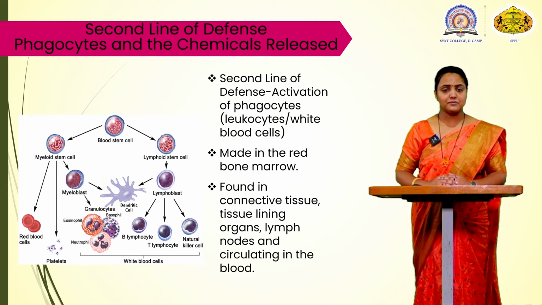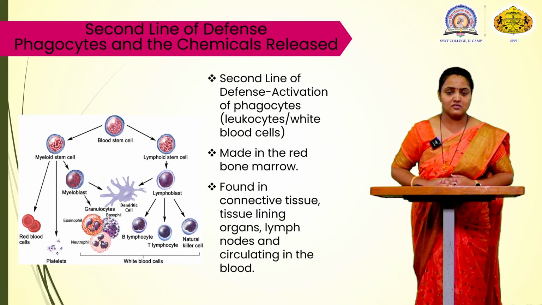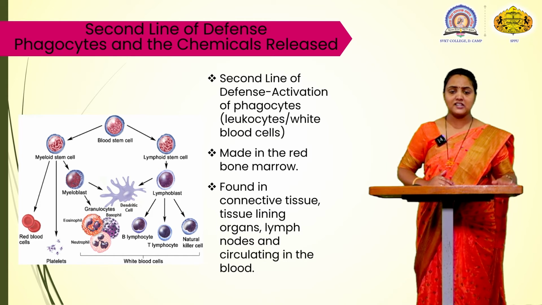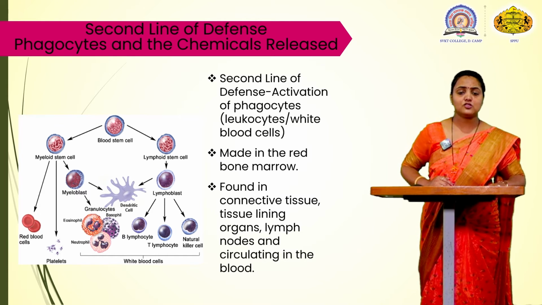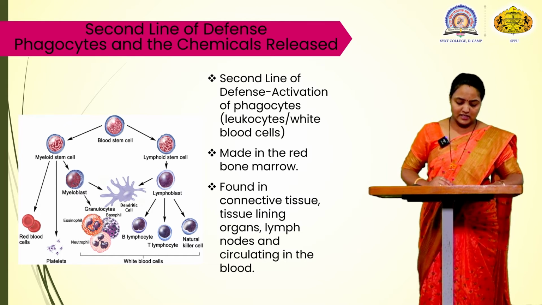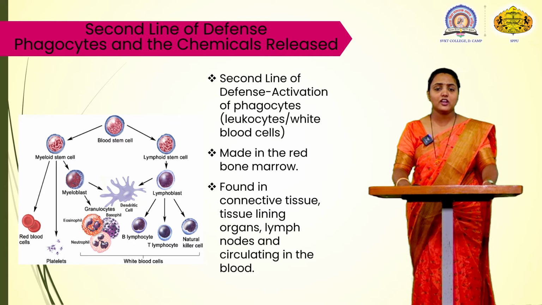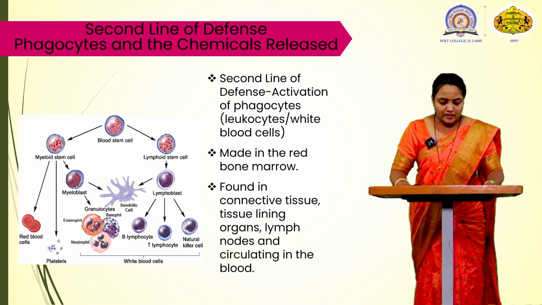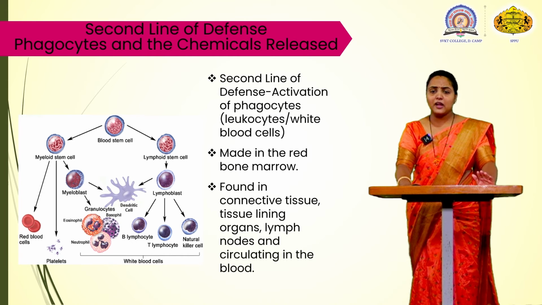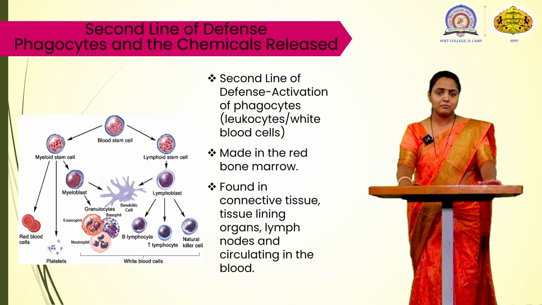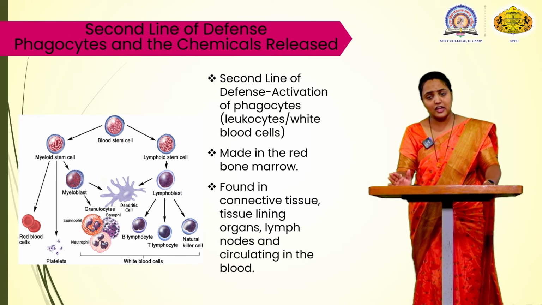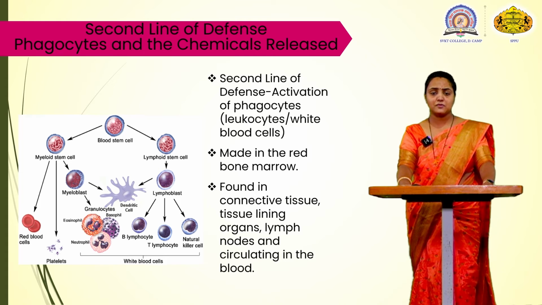The myeloid stem cell produces the myeloblast. They produce various types of granulocytes, which include eosinophils, neutrophils, and basophils. These are the cells involved in phagocytosis. Lymphocytes are not a type of phagocyte, because phagocytes are activated in the innate system, and lymphocytes are activated in the acquired or adaptive immune system.